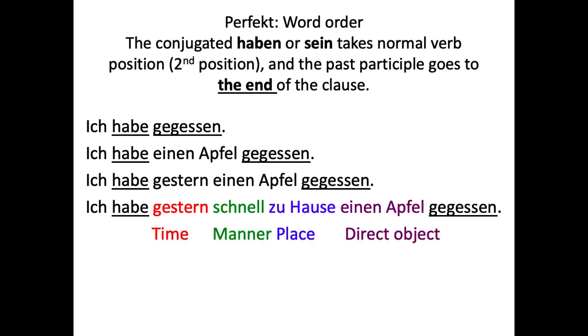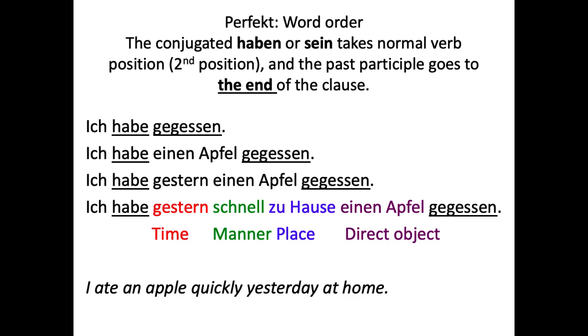So we have our subject and then the conjugated verb, and then we've got all sorts of other information that goes in the order of time, manner, place. Then we've got our direct object, and then we've got our past participle, which we save to the very end of the clause. I ate an apple yesterday quickly at home.